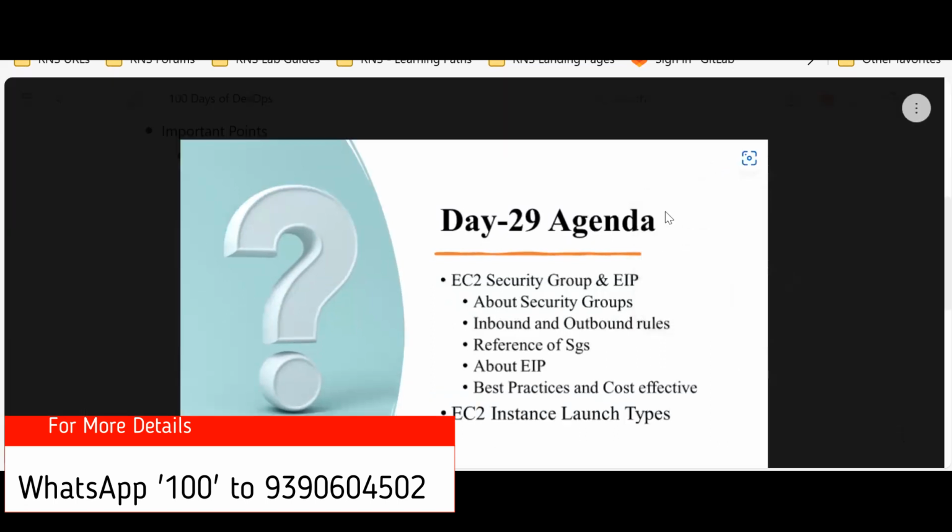But as per this agenda, let me quickly give some important points. What you're going to have in this agenda is one of the important resources in the EC2 instance, that is the security group. This component helps provide security to the EC2 instance.